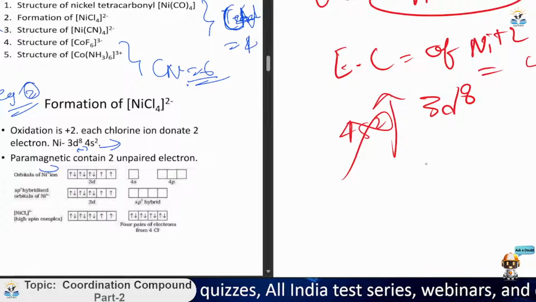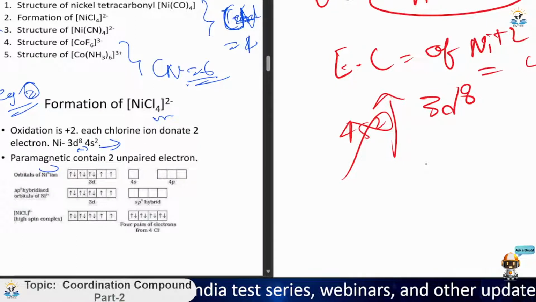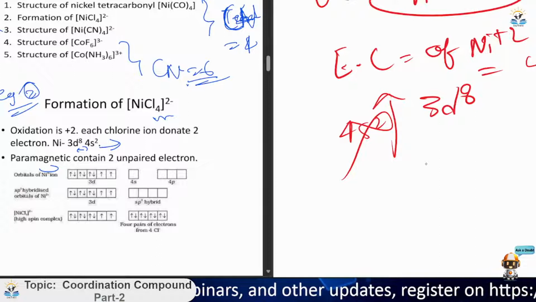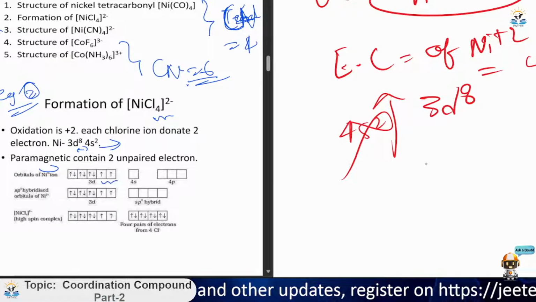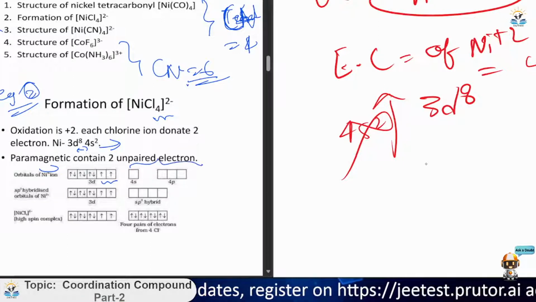You can count. Now, we need four vacant orbitals to form the NiCl4 complex. Now see, these two can be used for this one, or we can use both of these.